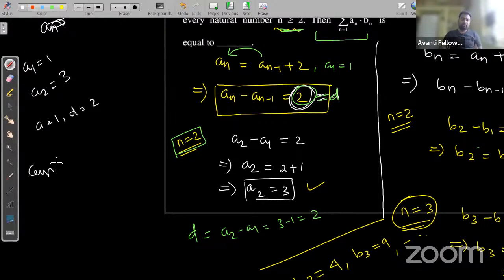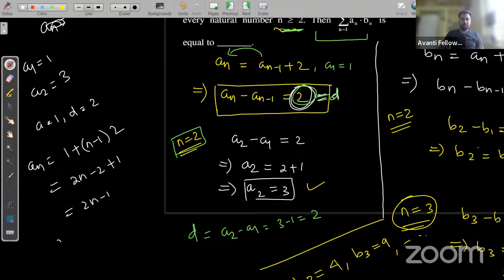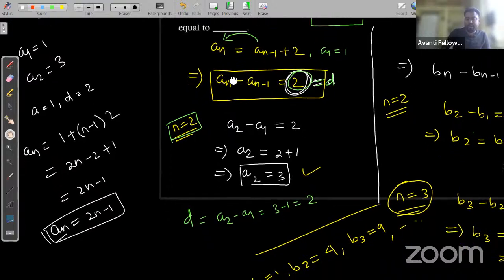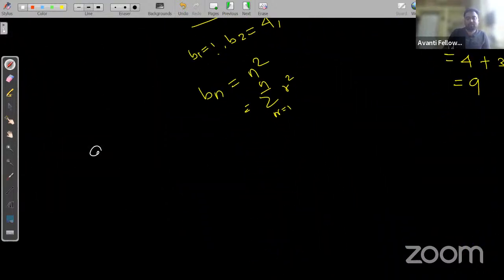So an becomes first term 1 plus n minus 1 into d, that is 2. So here I am getting 2n minus 2 plus 1, that is 2n minus 1. Okay, so an becomes 2n minus 1. Guys, we got an as 2n minus 1